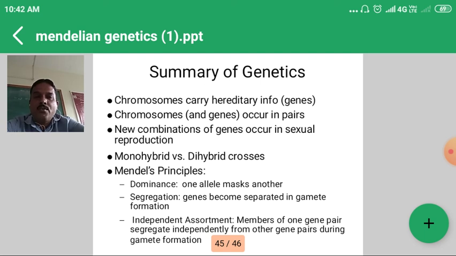For the law of independent assortment, we gave the dihybrid cross example, with two-character difference, and proved the ratio 9:3:3:1.